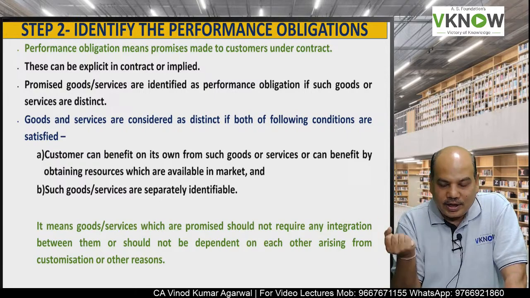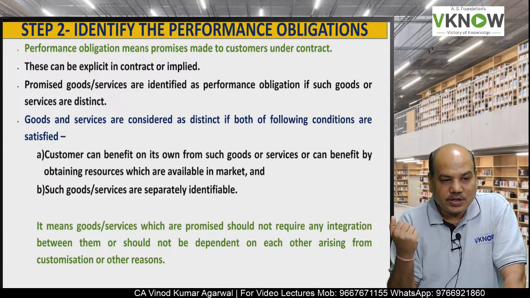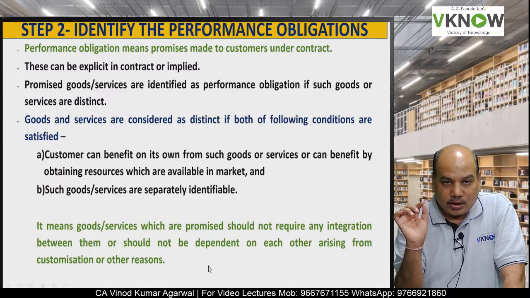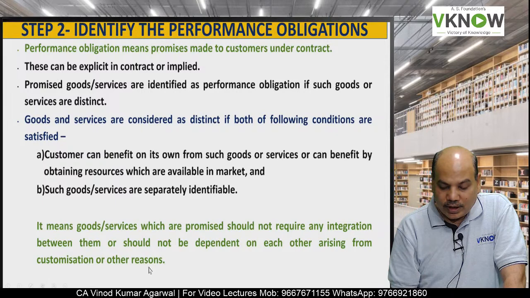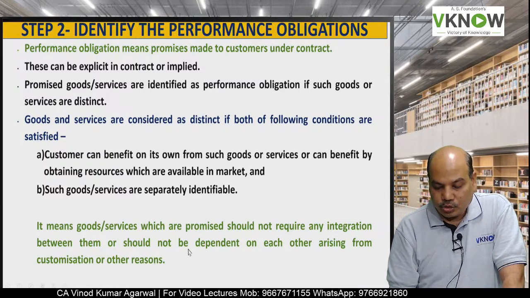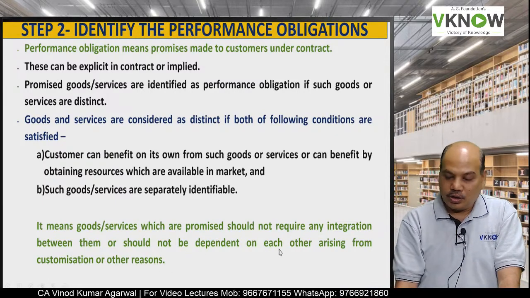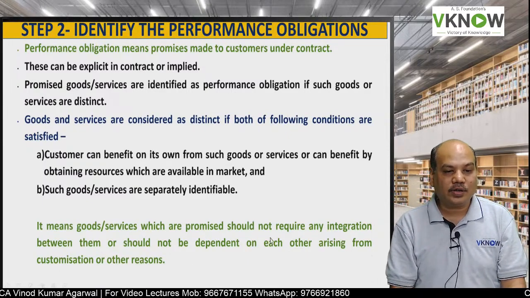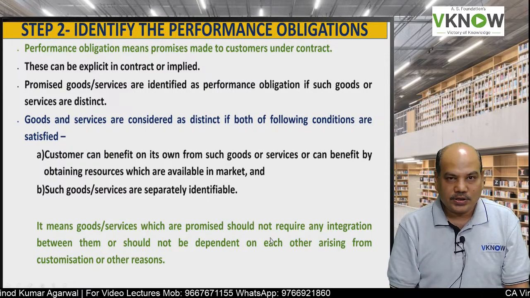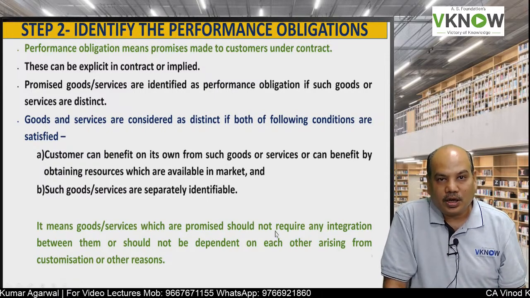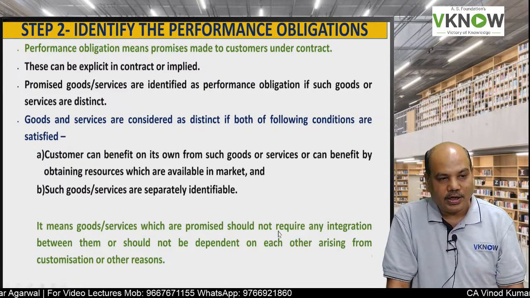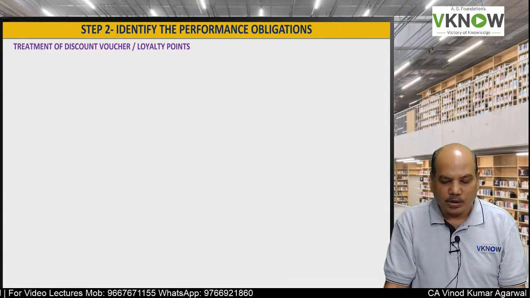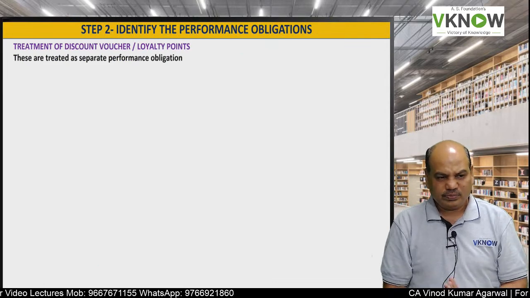You cannot get individual services, so they are not separately identifiable. So the items should not require integration between them or be dependent on each other arising from customization or other reason, and they should not require customization. Then they are called separately identifiable, and they will be treated as separate performance obligations.